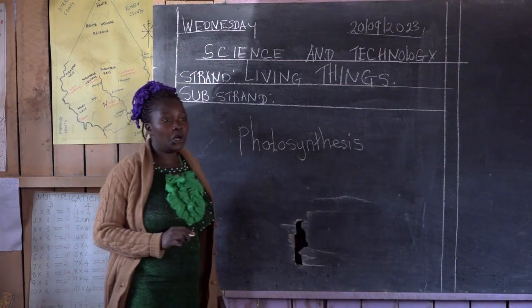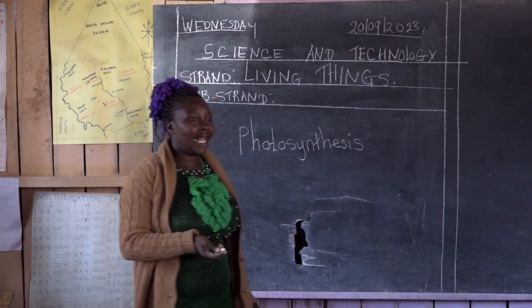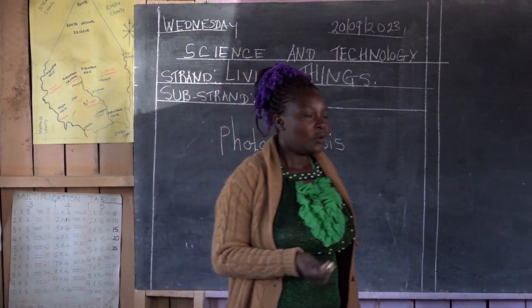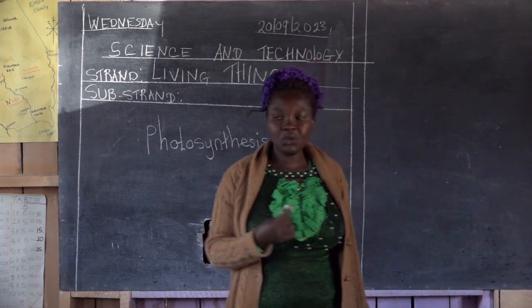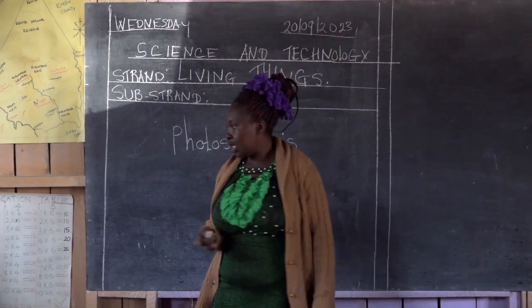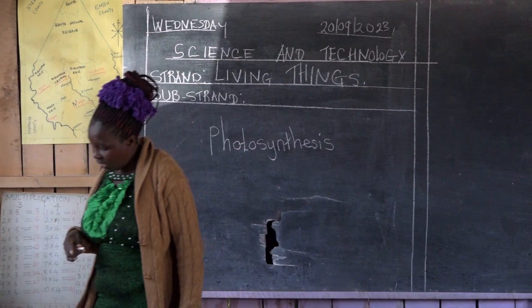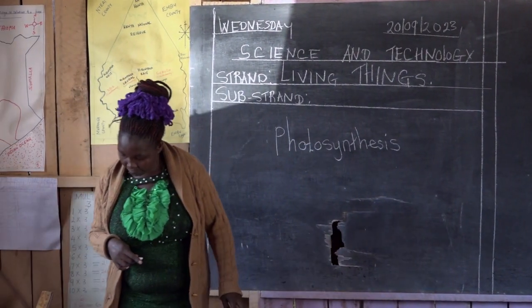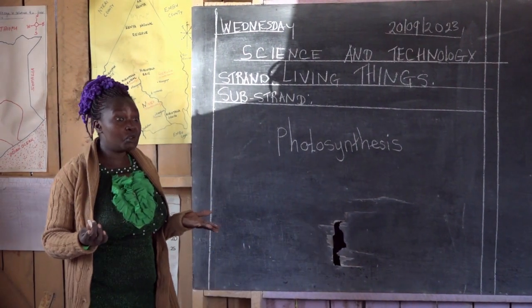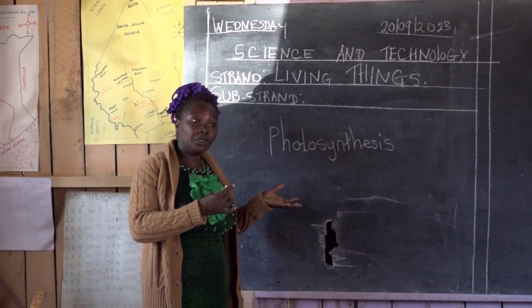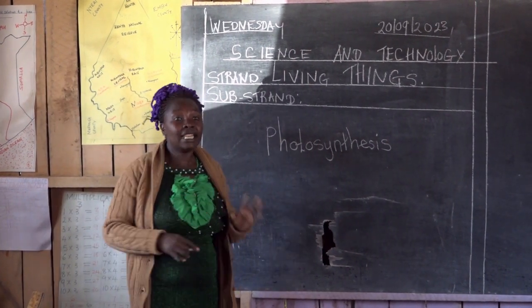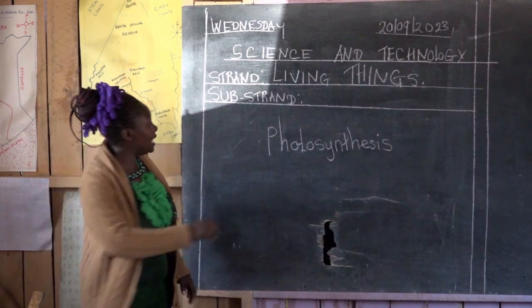So when you are asked, how do plants make their own food? What is the process of the plants making their own food? You say through the process called photosynthesis. It is called what? Photosynthesis. Plants, in order to grow and make their own food, they need these things. They need air.